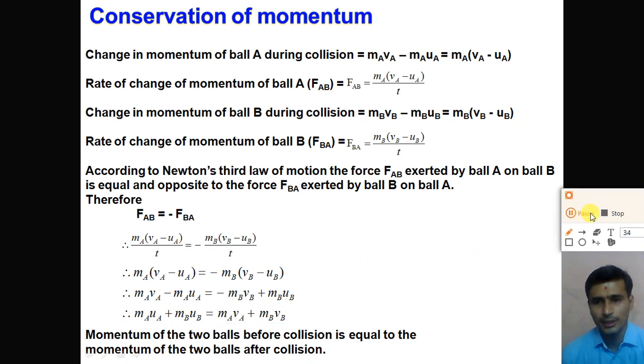So dear student, understand conservation of linear momentum and the law of conservation of momentum, right? What is the law of conservation of momentum? If there is no external force, the momentum of the two objects before collision and the momentum of the two objects after collision remains constant. That means the linear momentum of the body remains the same, remains conserved.